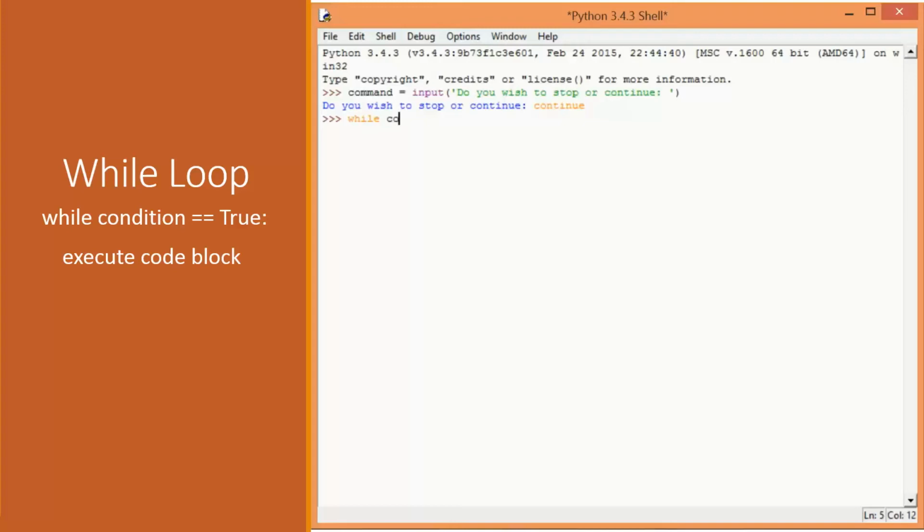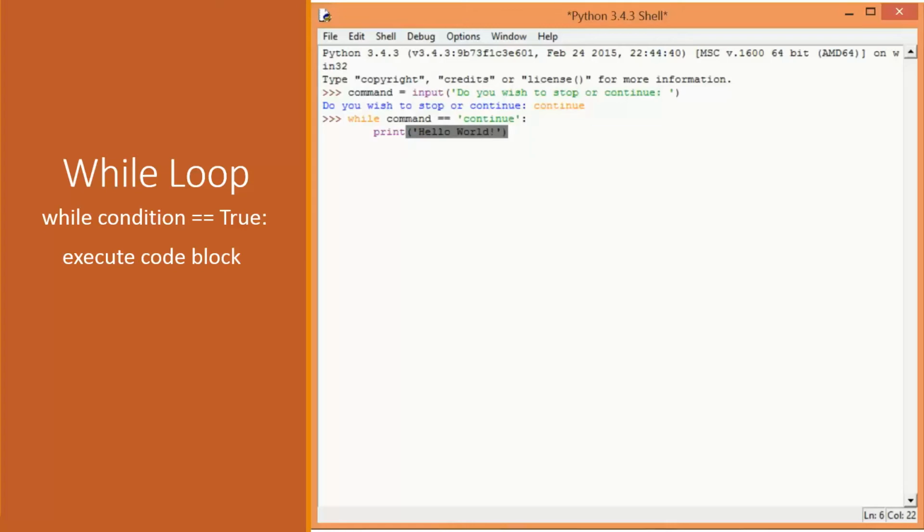So while the condition for my while loop will be command equals to the string continue. So as long as command is equal to continue, as long as that evaluates to true, the code block inside of this while loop will keep on executing. So that looks fairly simple. While command is equal to continue, print hello world.